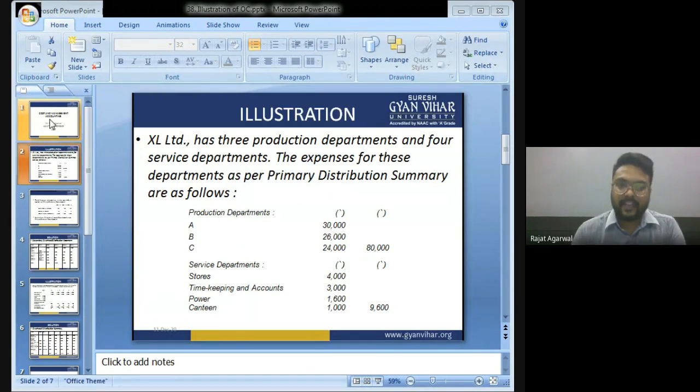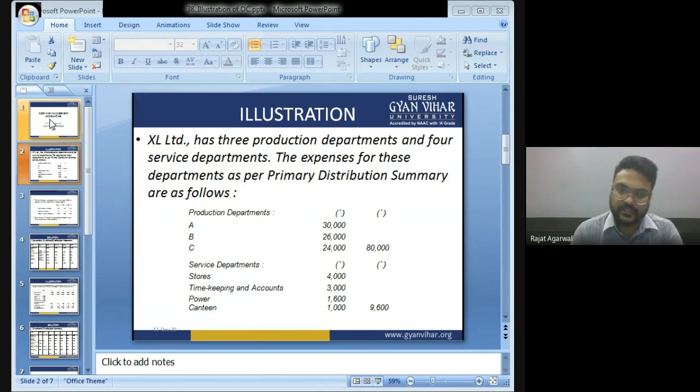Excel Limited has 3 production departments and 4 service departments. That company Excel Limited has 3 production departments and 4 service departments. Expenses of these departments as per primary distribution summary are as follows.